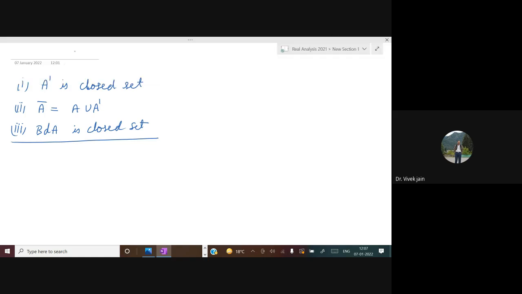And let me recall what is A closure. Can anybody tell what is A closure? This is what we want to prove, but I have defined A closure previously. The smallest closed set which contains A. Yes, this is the smallest closed set containing A.